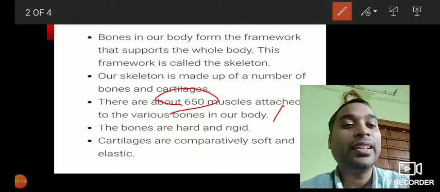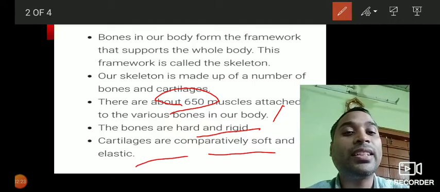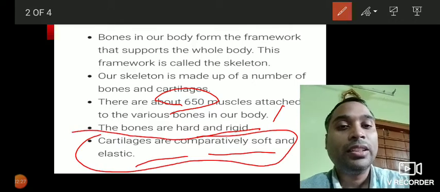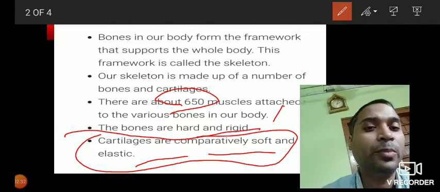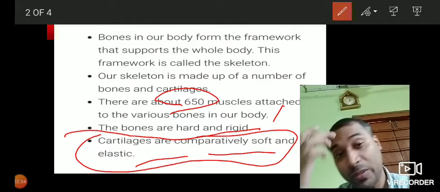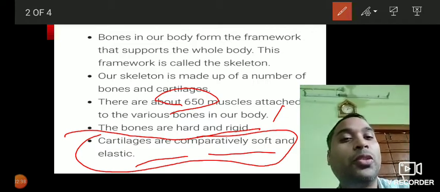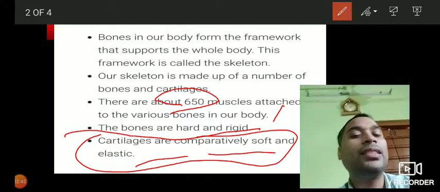The bones are hard and rigid. Cartilages are comparatively soft and elastic. As I said, they provide cushion, so they are quite soft, and they prevent deterioration between the joints which may happen due to rubbing. So this is about the skeleton system.